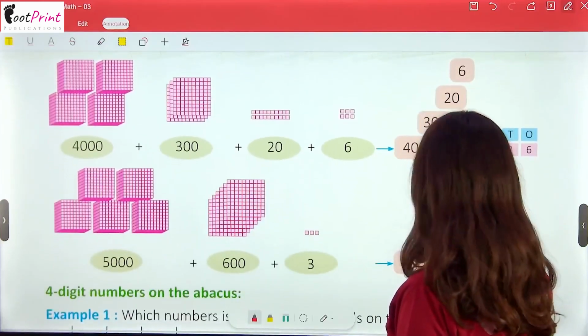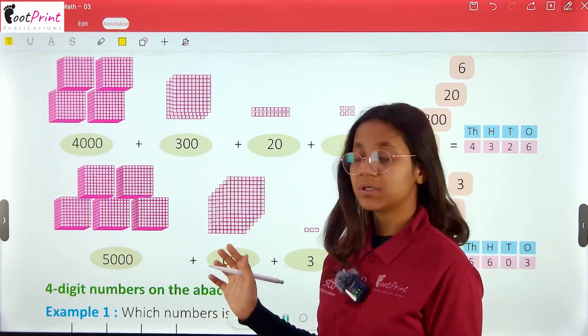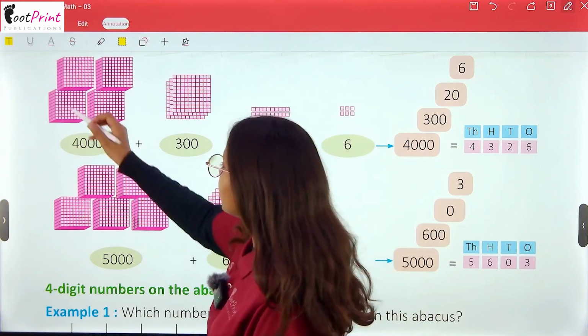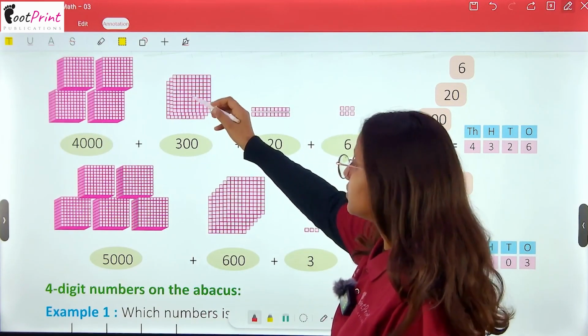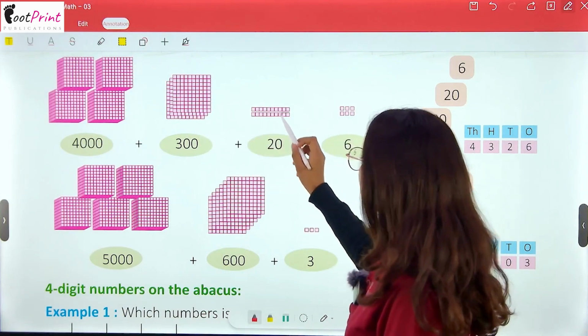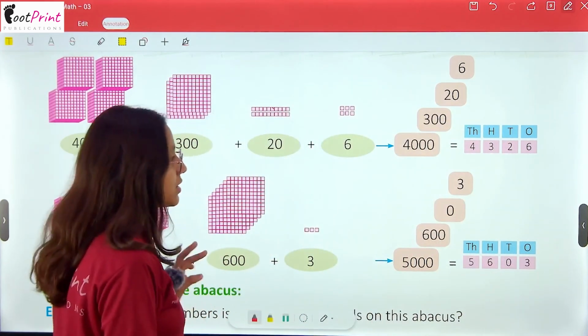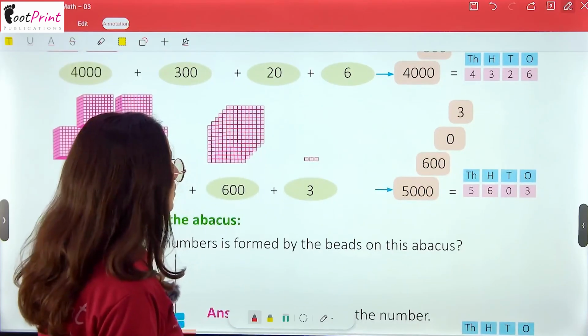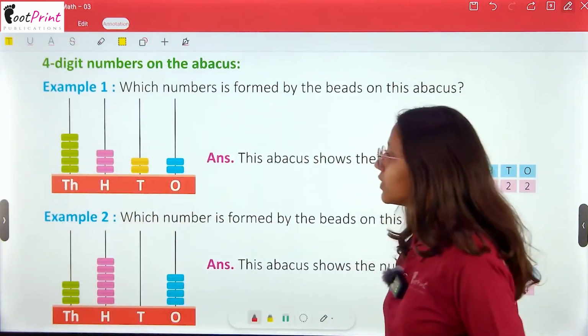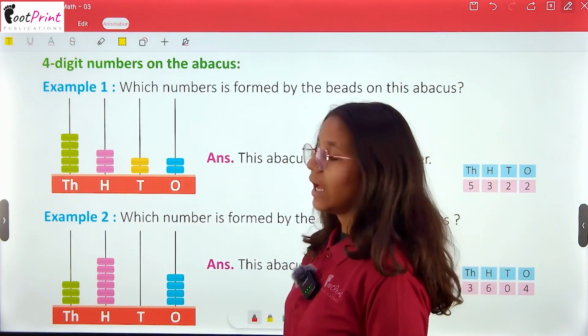So now we have to perform these activities and we have to understand these examples. See, 4000, then 300 blocks, that is 300, 2 tens blocks, that is 20, and 6 ones blocks, that is 6. Then it will become 4326. Let's go further.